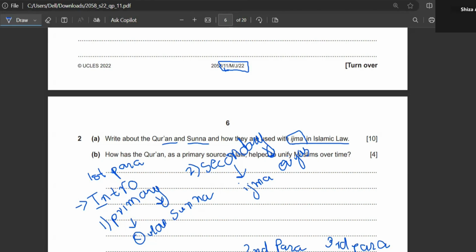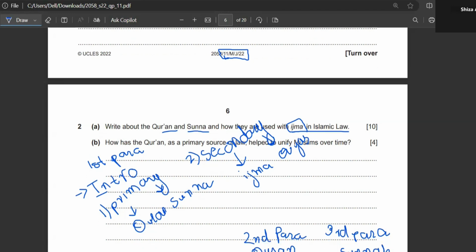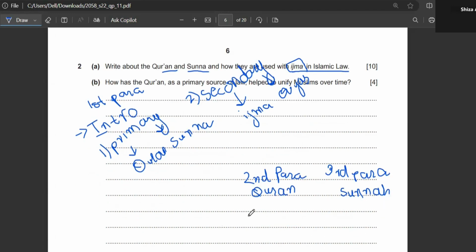So Nabi Kareem has taught us what Quran commands. Nabi Kareem has practically taught us how to implement them. Then in your fourth paragraph, you are going to talk about ijma, because this is your question. So your main part is going to start from your fourth paragraph. The fourth paragraph should be about ijma.